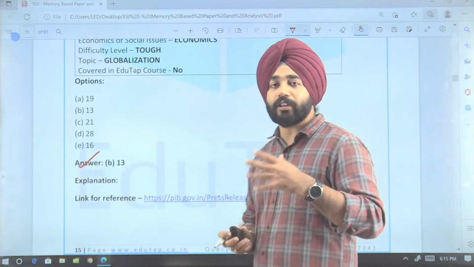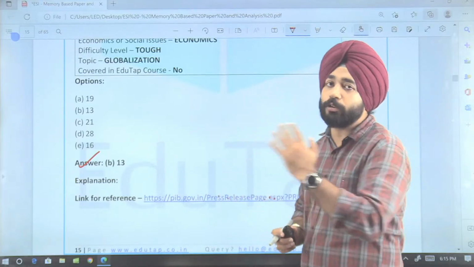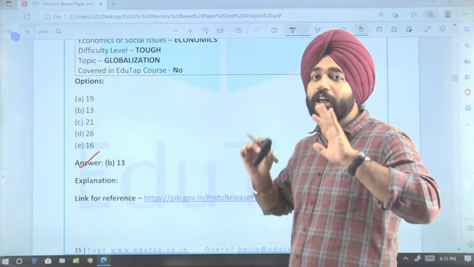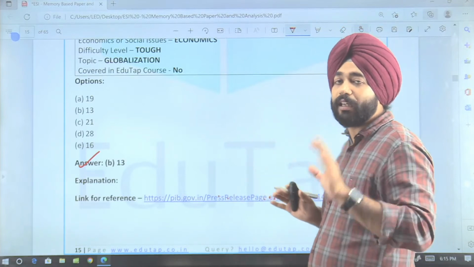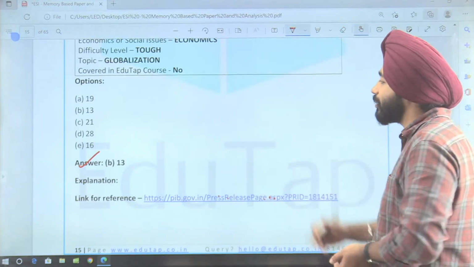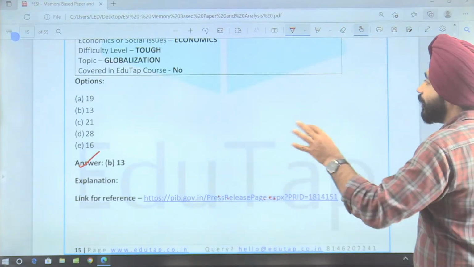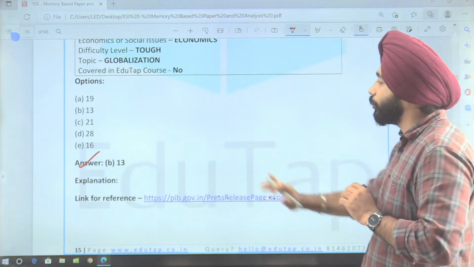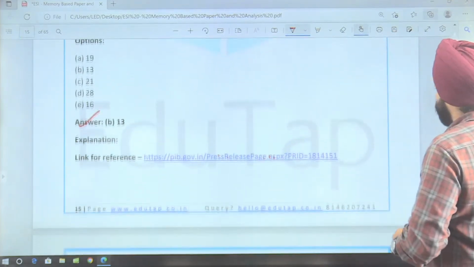Okay, RBI asked a very, if I can say, useless question. We were not expecting these kinds of questions from RBI. Okay, but still they have asked. So the answer here is option number B, that is certain. And I think the majority of students might have left this question in the examination.